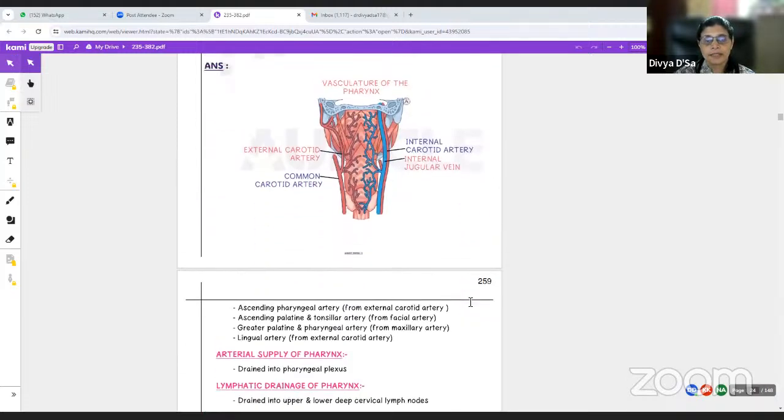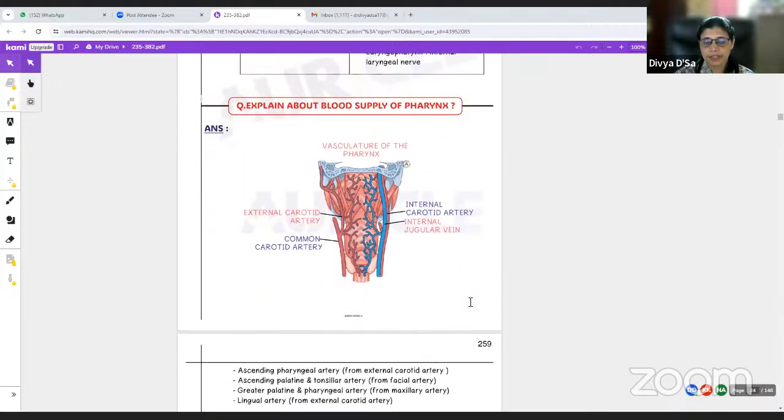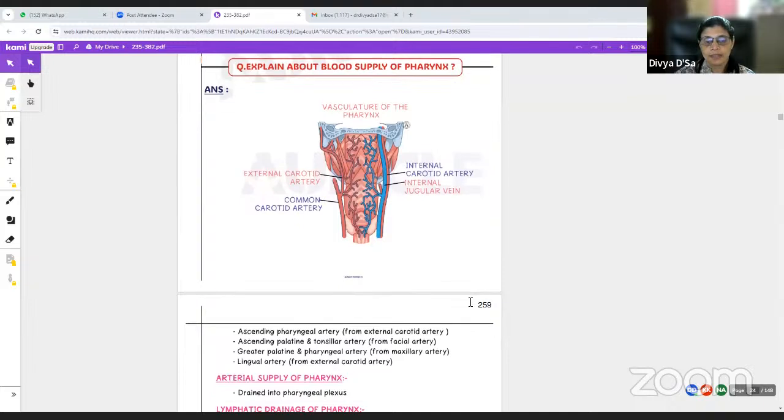The blood supply here is by the ascending pharyngeal artery, which is coming from the external carotid, ascending palatine and tonsillar artery coming from the facial artery, and greater palatine and pharyngeal artery from the maxillary, and lingual artery from the external carotid artery. Okay.